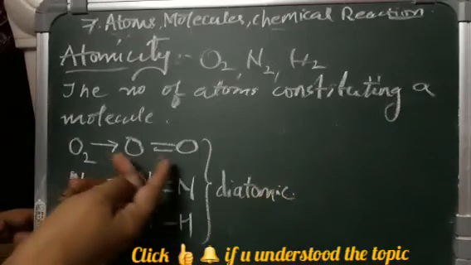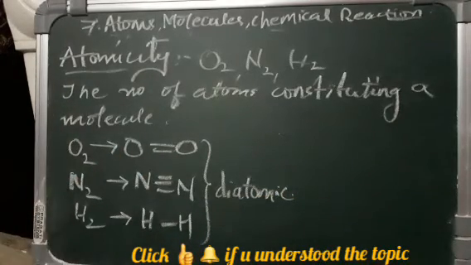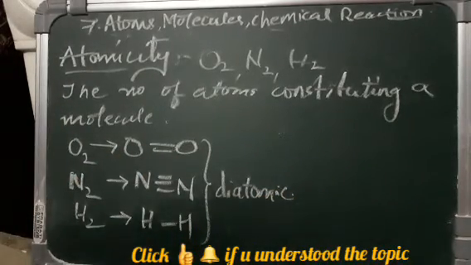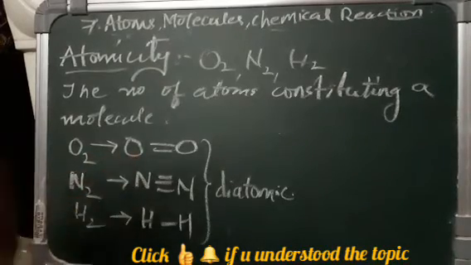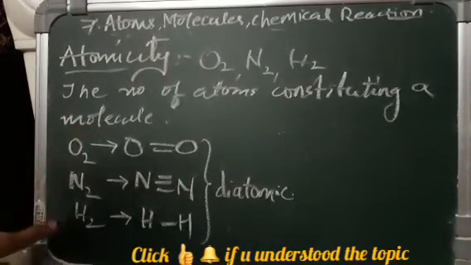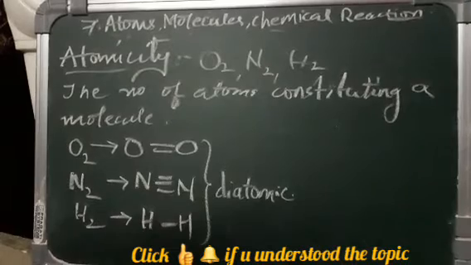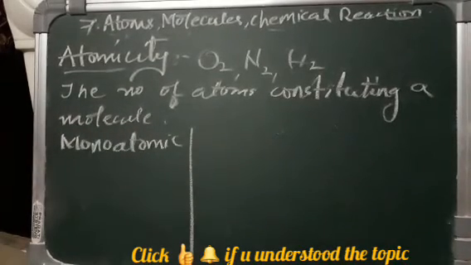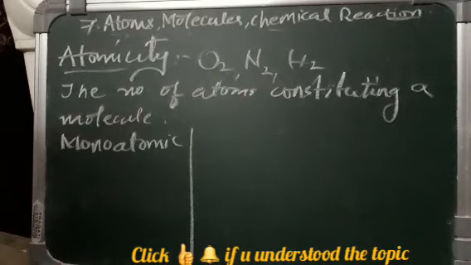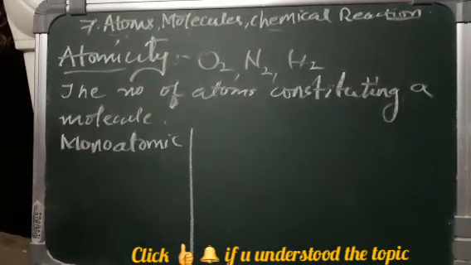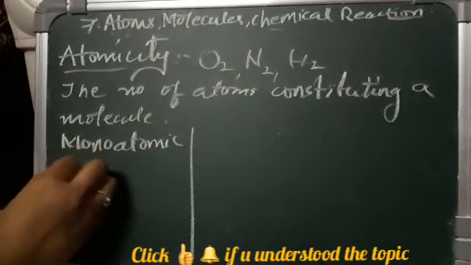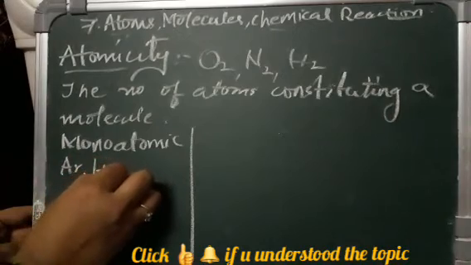That means they are having two atoms present, combining to form one molecule. So what is the atomicity of oxygen, nitrogen, hydrogen? It is diatomic. If I say there are elements which have only one atom, with no other elements involved in the formation of the molecule, they are called monoatomic. Example, we have argon, we have helium, we have